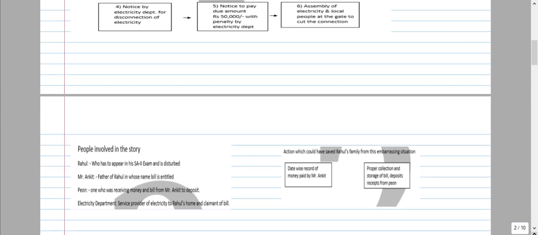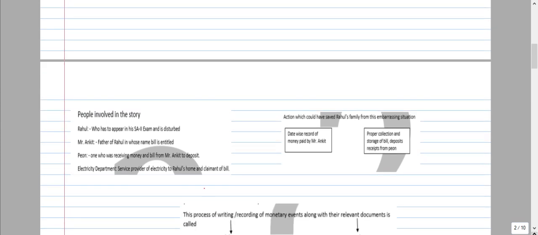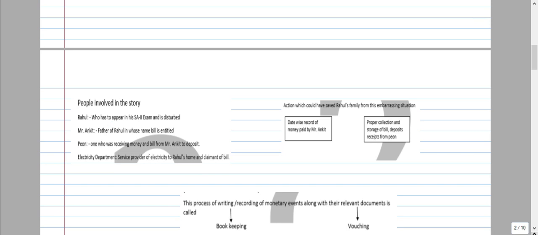Then we are going to another point. What are the people involved in this story? How many people are involved? Who are they? First one is Rahul. Next one is Mr. Ankit. Next one is the peon. And next one is the electricity department. These people are involved in this action. In this story, these many people are involved. However, Rahul has to appear in the exam, and likewise the peon and the electricity department.